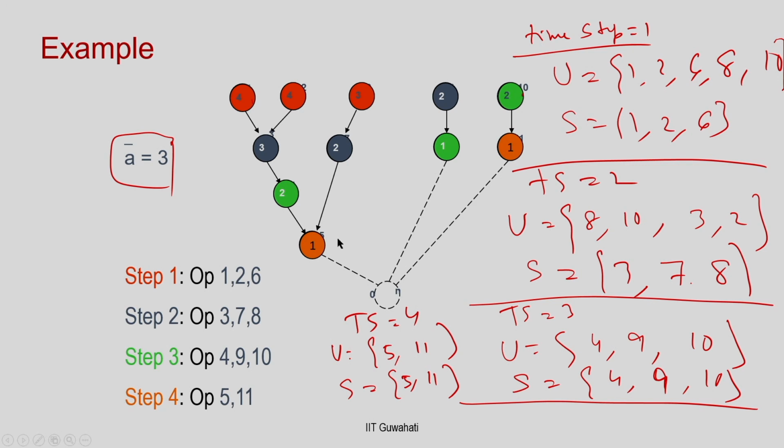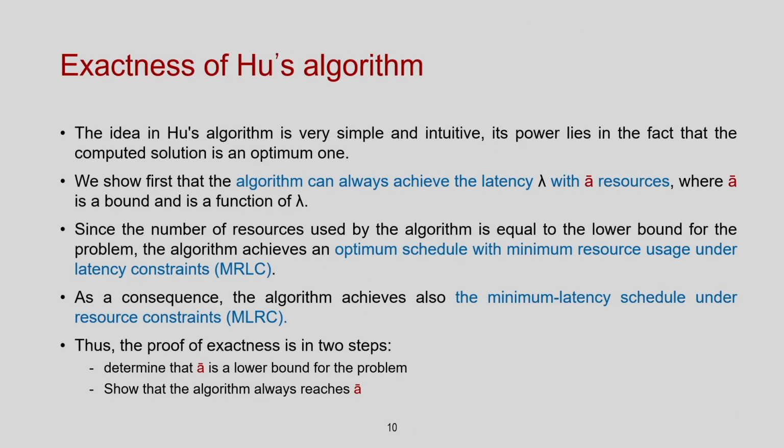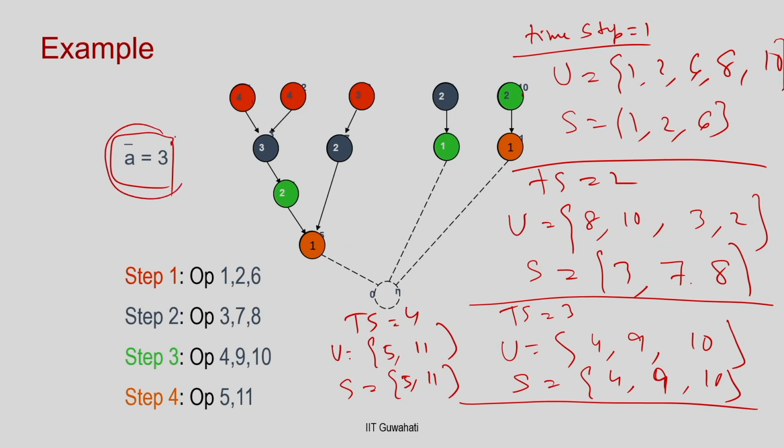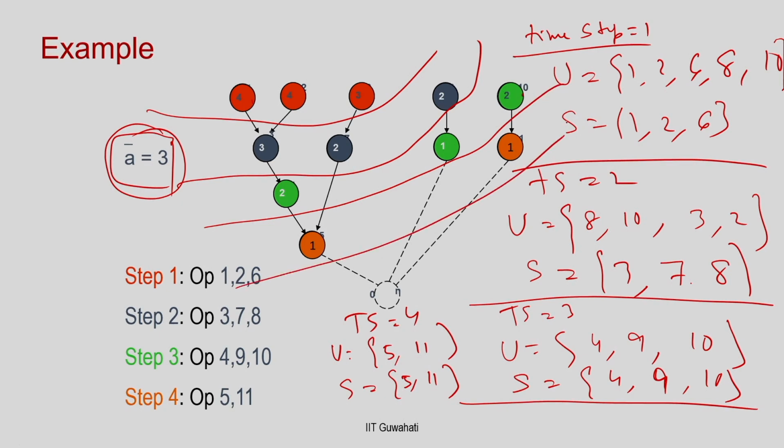So, that is the execution of the Hu's algorithm in this particular example. It is a very simple algorithm, but a very powerful one for these assumptions, because it always gives you the minimum latency. Its power lies in the fact that it always gives you the optimal solution. Once you assume that there are 3 resources available, it gives 4 timestamps, and this is the best solution. This is lambda equal to 4. You cannot schedule this in less than 4 using 3 resources.